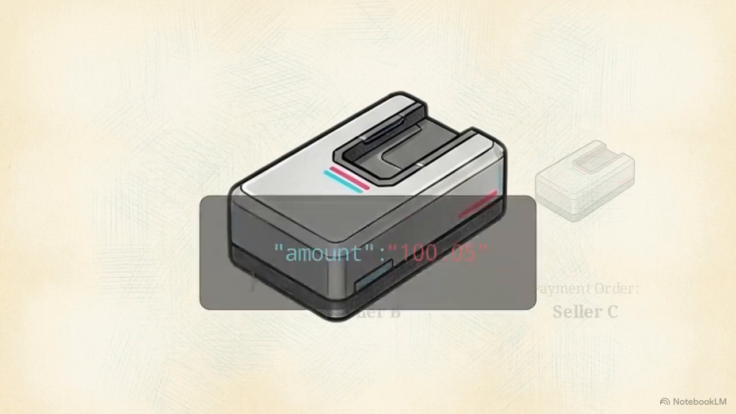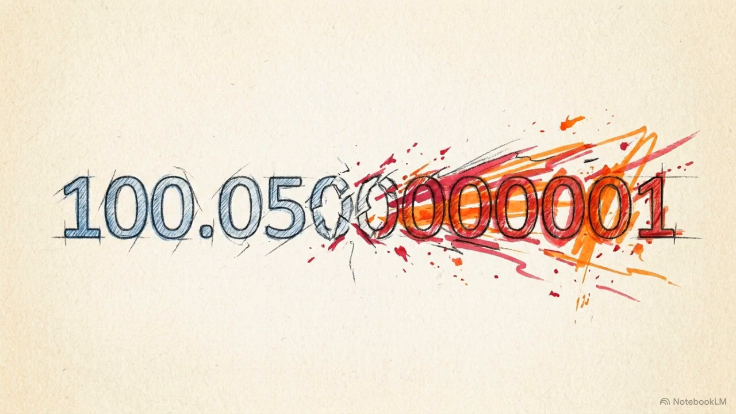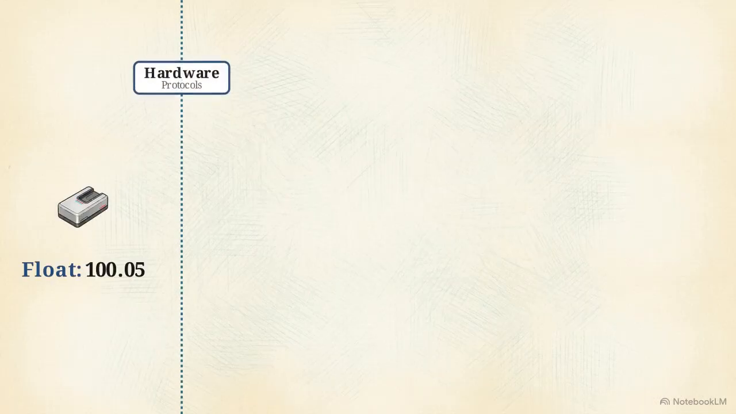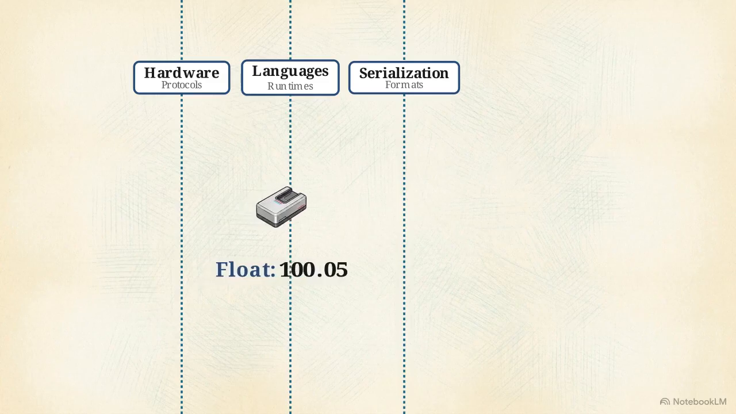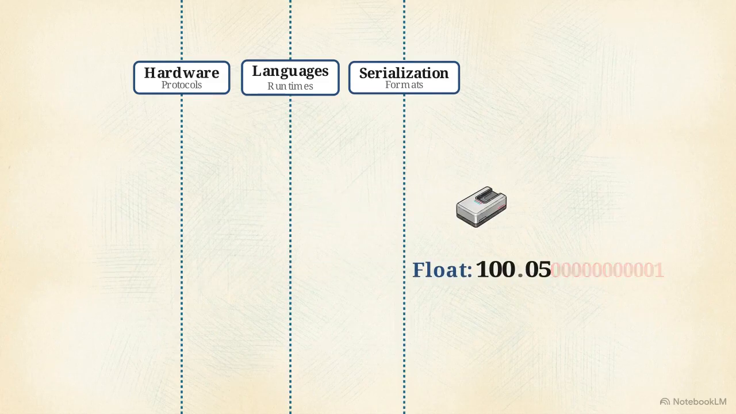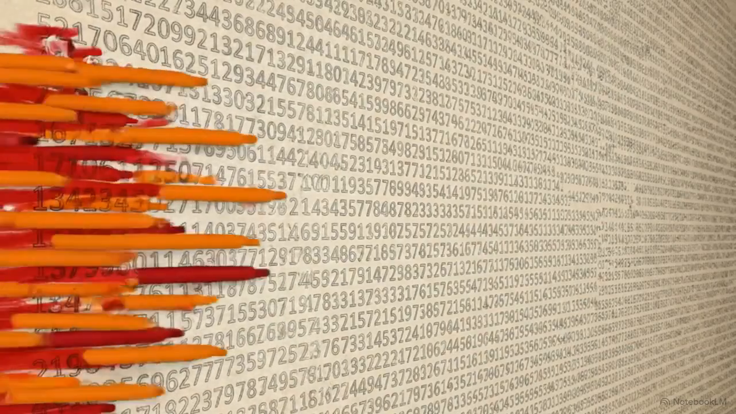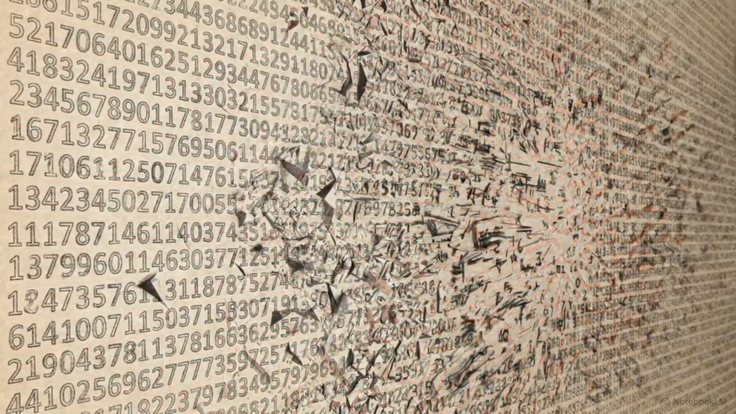Looking closely at one payment order, the monetary amount field is strictly passed as a string. Storing financial amounts as floats or doubles creates an immediate vulnerability. Different hardware protocols, languages, and serialization methods execute floating point math differently. A clean number like $100.05 can easily fracture into an imprecise decimal as it traverses the network. Over millions of transactions, these microscopic fractional discrepancies slowly accumulate into compounding rounding errors, thoroughly corrupting the financial data.